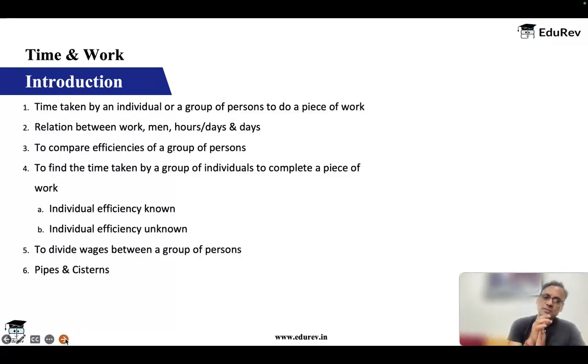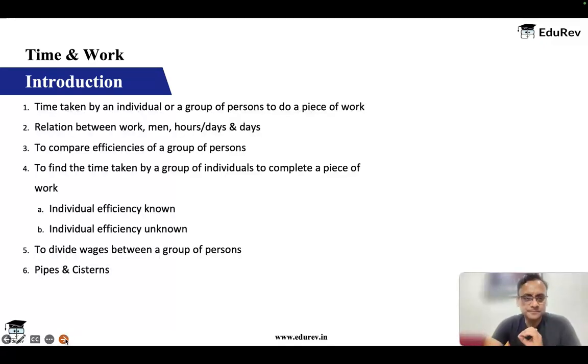So what we'll do, we'll break this whole class on time and work into small modules so that it is easy for you to grasp the concept, practice some more questions on what we discuss, and then move on to the next part. Great. So let's get started.